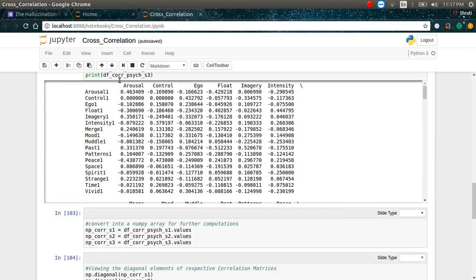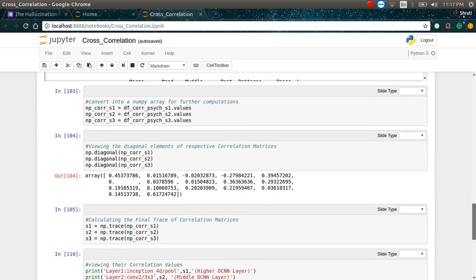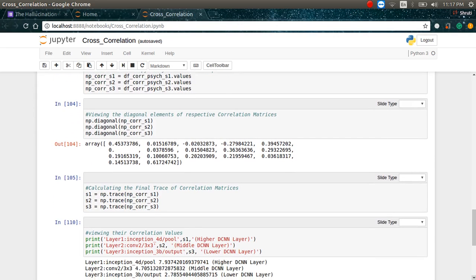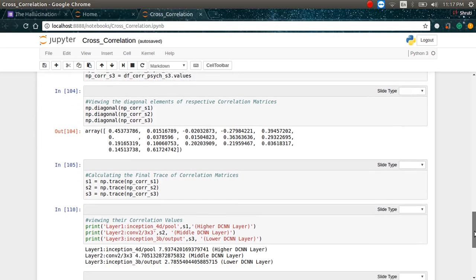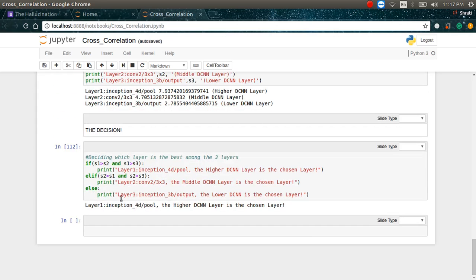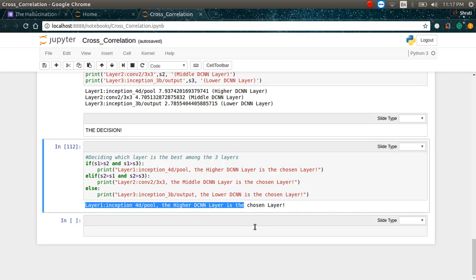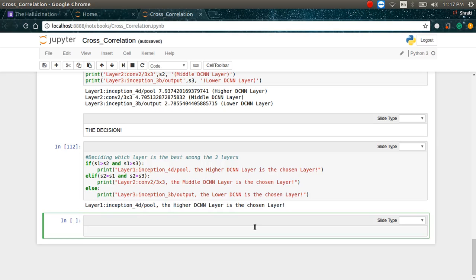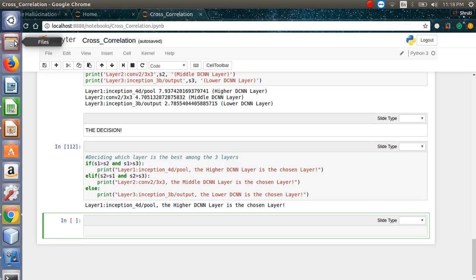And this is the correlation matrix. In the end, after all the cross correlation matrix computations are done, the answer would be here. With the real-time collection, the layer that has been chosen is the Inception 4D pool, which is a higher CNN layer that is the most correlated with psychedelic patients as well as the appropriate audiences that we've provided the survey with.